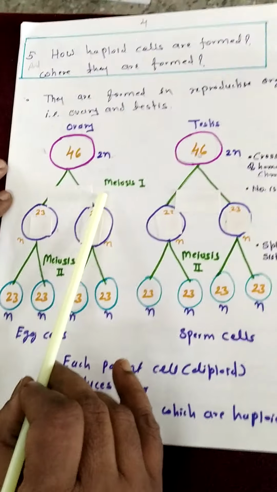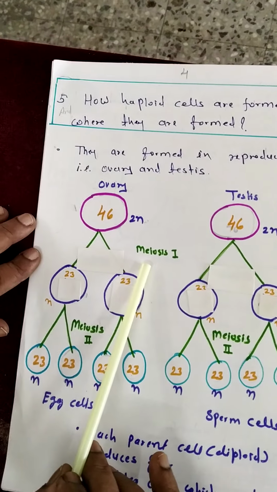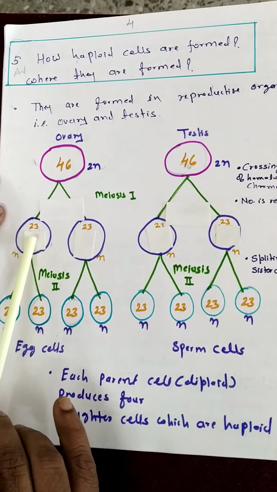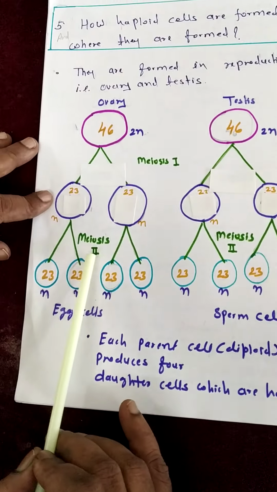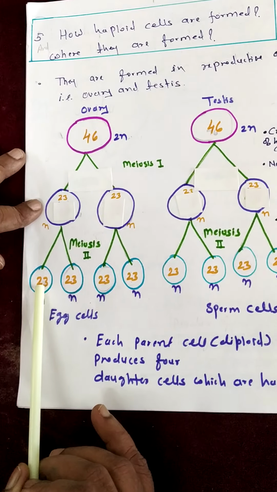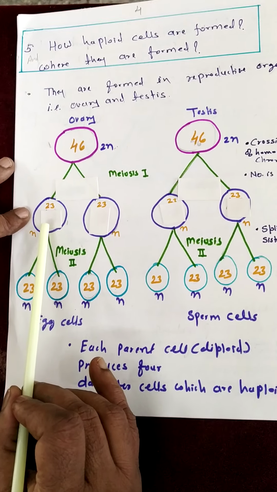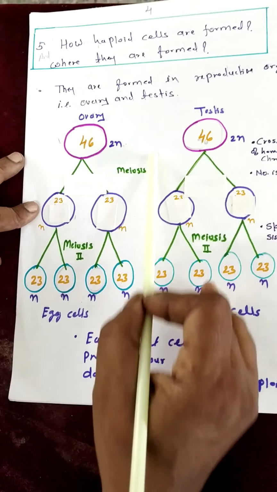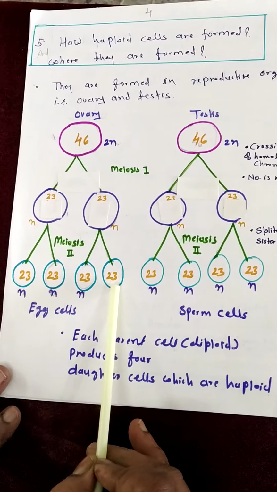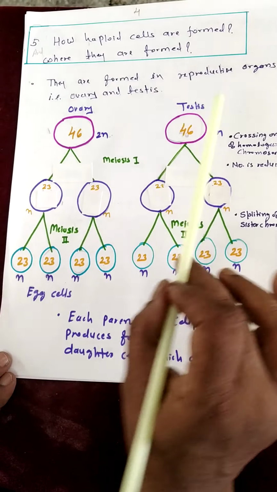What happens during meiosis 1? Crossing over of the mother's and father's chromosomes takes place, and after that their number gets reduced from 46 to 23. What happens in meiosis 2? The chromatids of all these 23 chromosomes get split and separated, and 2 new cells form from each daughter cell. In this way, during the whole process a single parent cell forms 4 haploid germ cells. So haploid cells are formed in the reproductive system, in the ovary and the testis.